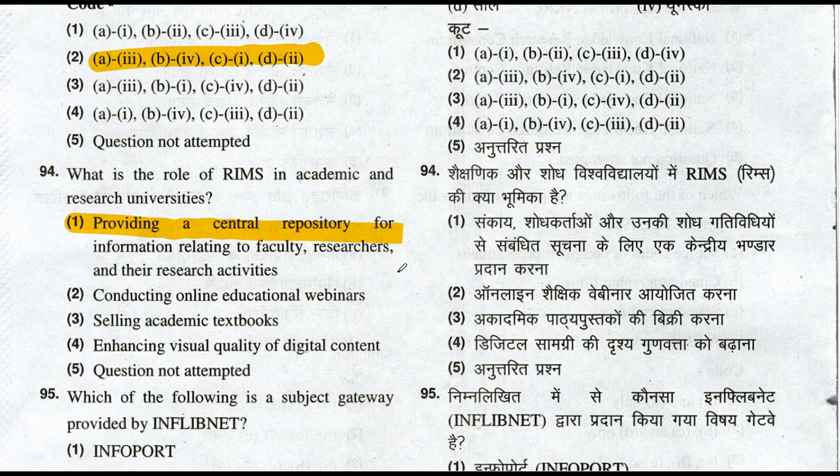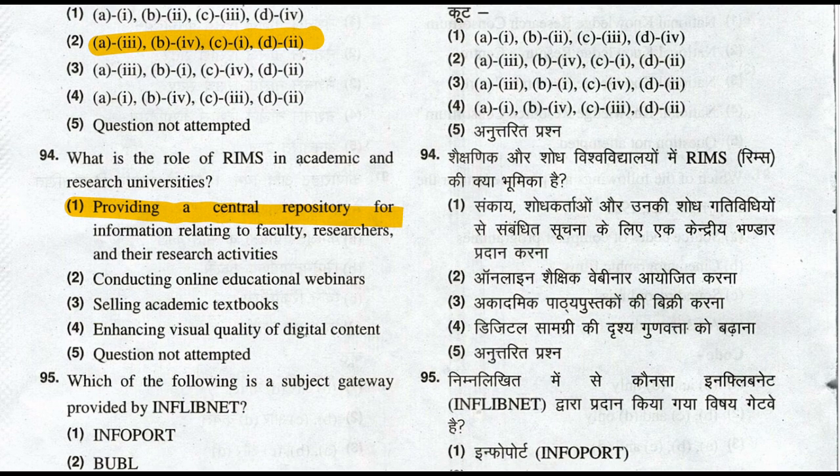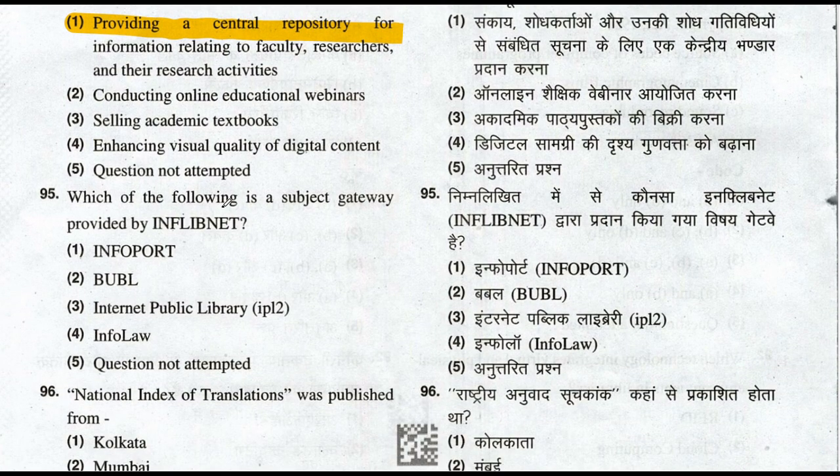That is the role of RIMS in an academic and research university. Let's move to question number 95. Which of the following is a subject gateway provided by INFLIBNET? InfoPort is a subject gateway provided by INFLIBNET. So option number 1 is the right answer of this question.